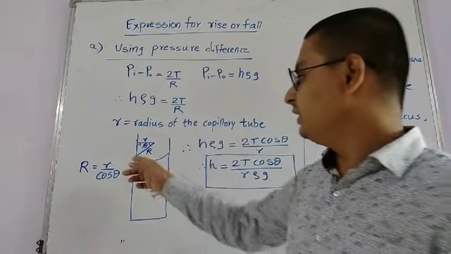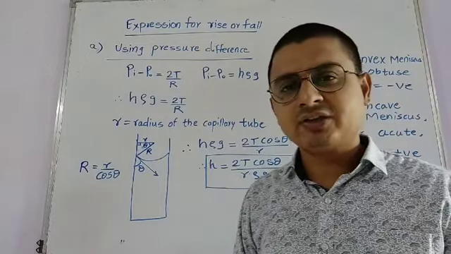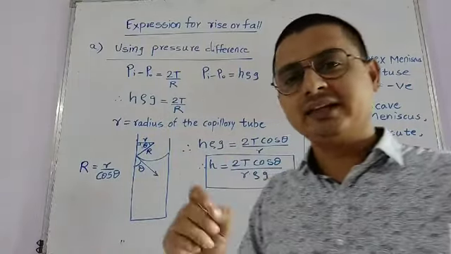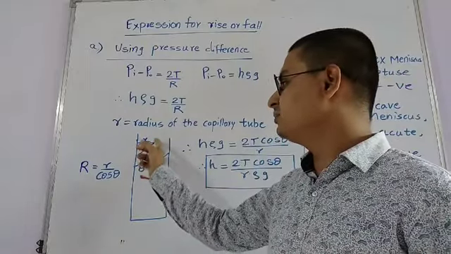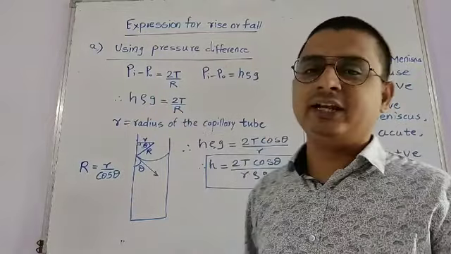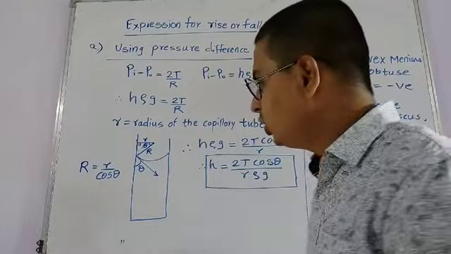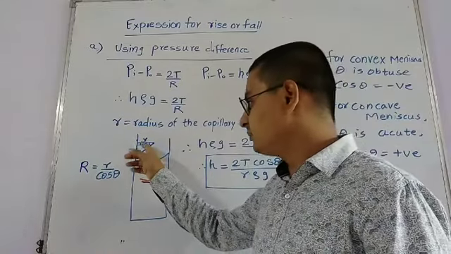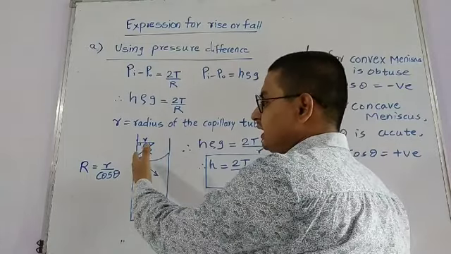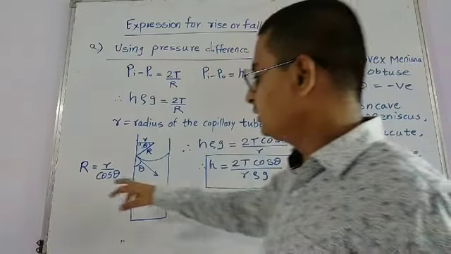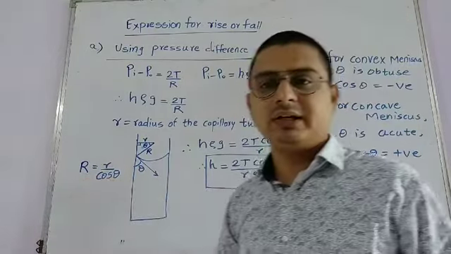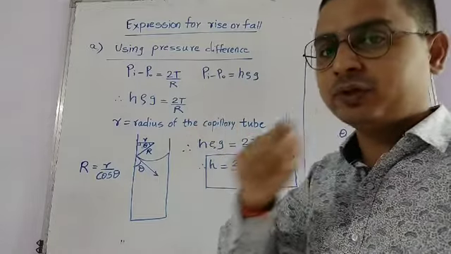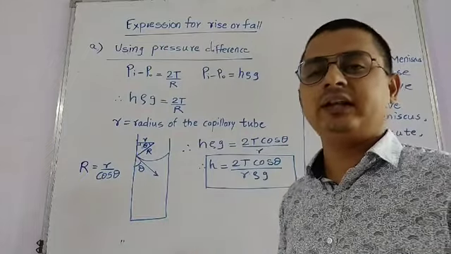the radius of curvature, because the shape formed by the liquid will be either convex or concave. Just as we saw while studying lenses and mirrors that there is a radius of curvature, here this becomes the radius of curvature. The small r becomes the radius of the capillary tube, which is quite small. And this perpendicular makes an angle of 90 degrees with the surface of the solid. So by using Pythagoras theorem, we find that cos theta is equal to small r upon capital R. Therefore, capital R is equal to small r upon cos theta, where theta is the angle of contact. So we insert this formula in this R, because in 2T upon R, R stands for the radius of curvature.